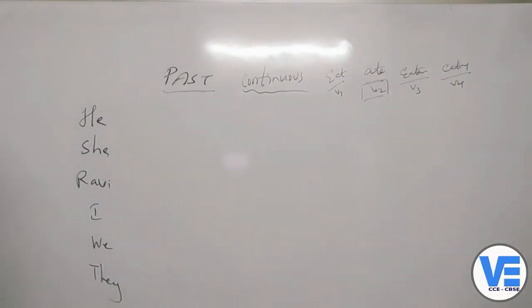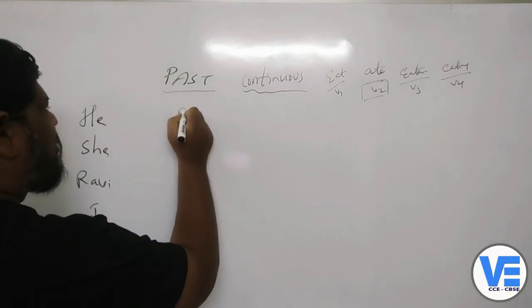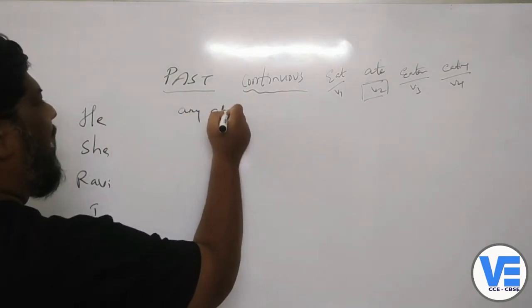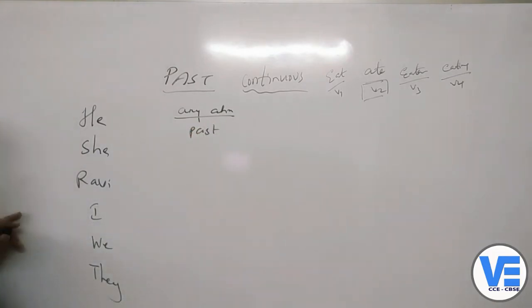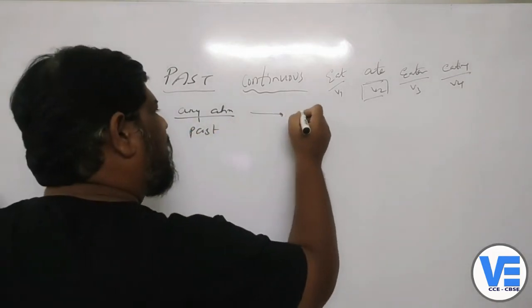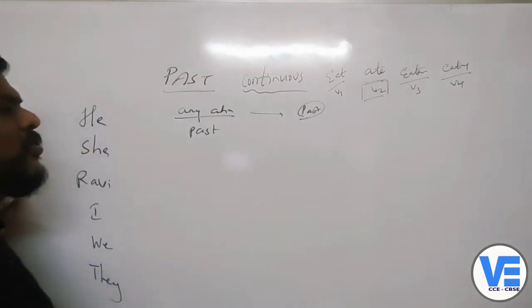So here in the past progressive or the past continuous, it is used to express an action that began and continued in the past time. So here what we will write is any action which began in the past, and also it continued till some time in the past. So we are not mentioning any future here.